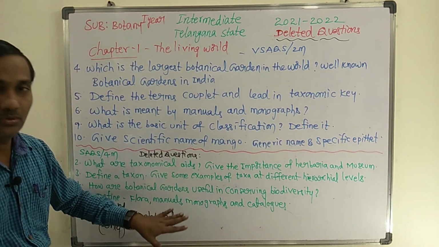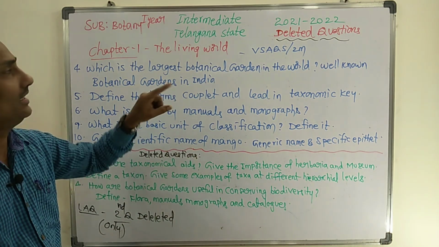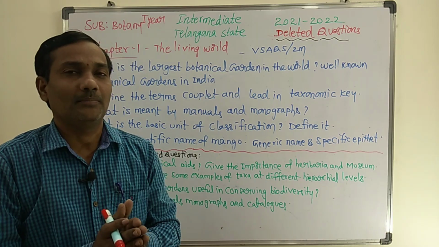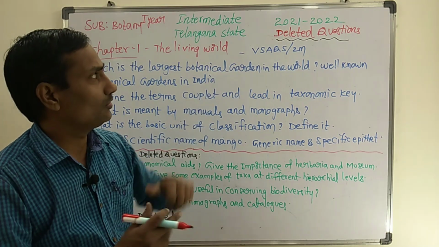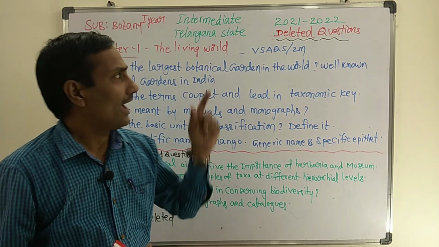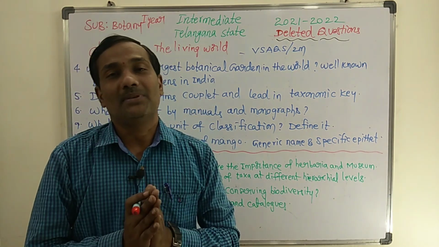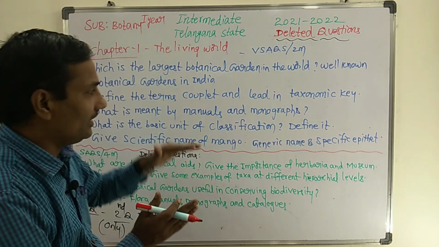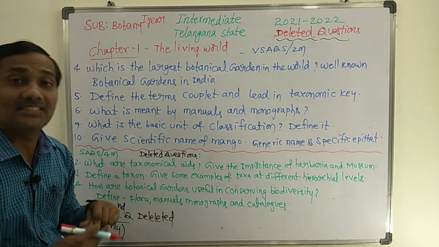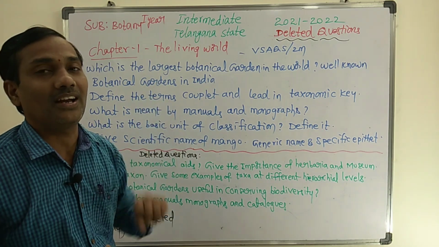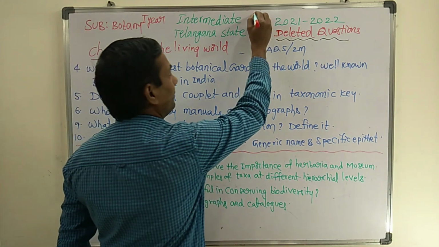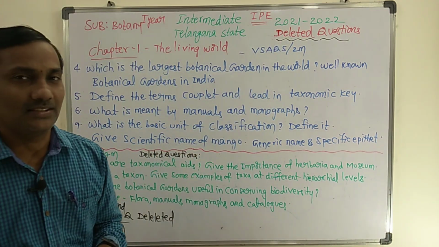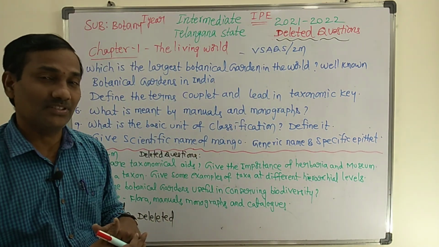Now I am going to give the list of questions which are deleted in first year intermediate botany. For the 2021-22 academic year, 30% of the syllabus is deleted. I am going to give the list of questions which are deleted for the IP exam, only the IP exam. For the intermediate public examination, 30% of the syllabus is deleted.